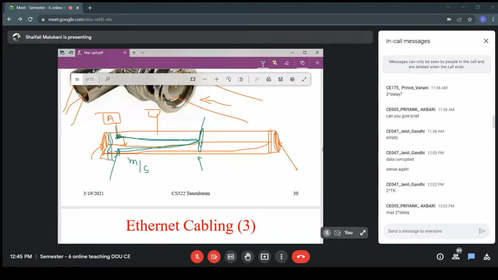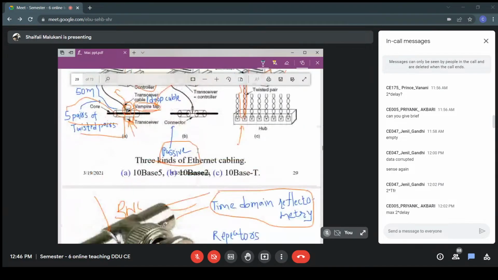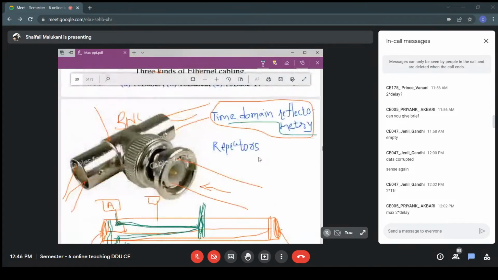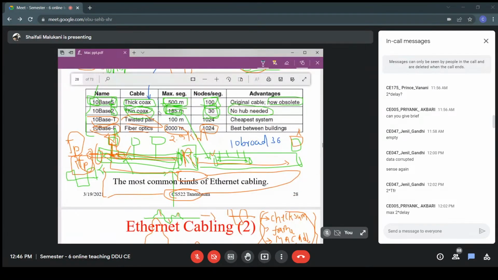In 10 seconds it came back. That means it must have taken 5 seconds to reach here. So if in 1 second it goes this many meters, in 5 seconds how many meters it would have traveled, according to that I will be able to judge the cable break. So this entire thing is known as time domain reflectometry, and generally it is used for bus topologies.